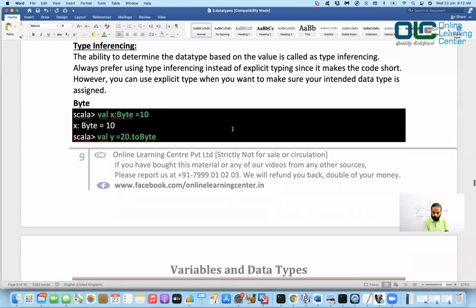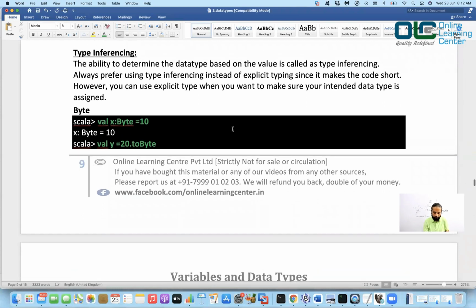So what does it mean? It is the ability of Scala to automatically identify the data type based on the expression you have written. And we always recommend that you use type inferencing.